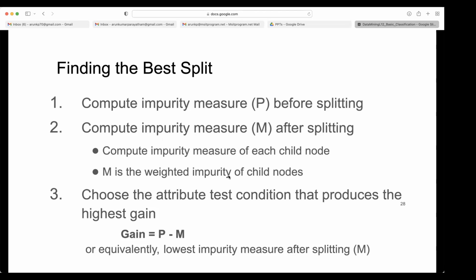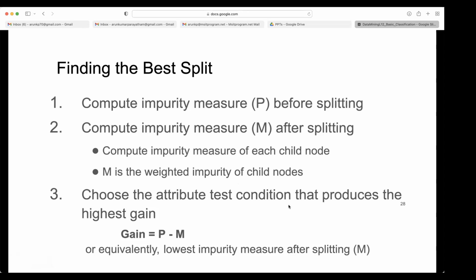A child node that more objects reach should contribute more, because it is making more error. So when you are comparing, you should also assign the weights. That's why this weighted impurity measure comes here, when your split is not even. Split not even means many objects are going to one child node and very few objects are going to the other node.